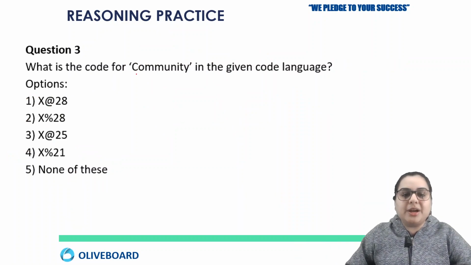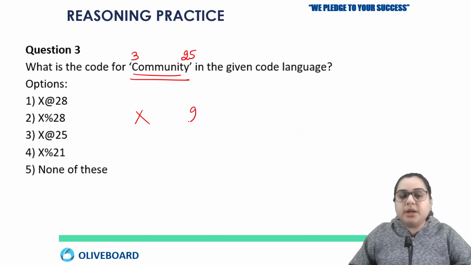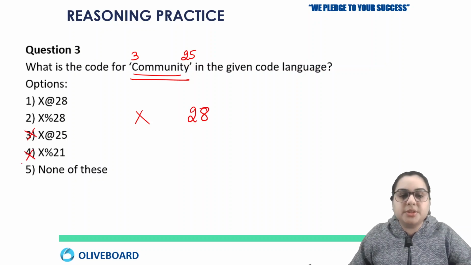Okay, next question, you have to solve this "community". So C will make a pair with X. C's position is 3 and X's position, the last alphabet's position, is 25. And if I add these two, how much will it be? 28. And hence your third and fourth options are wrong.